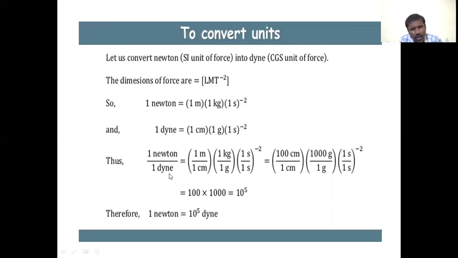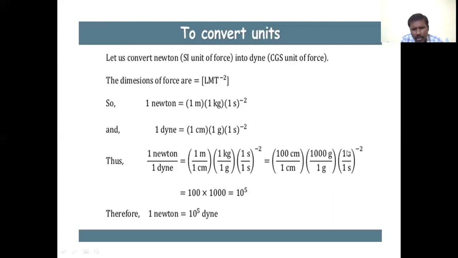Thus we can write this as 1 Newton by 1 dyne equals 1 meter by 1 centimeter into 1 kg by 1 gram into 1 second by 1 second to the power of minus 2. We have to convert meter into centimeters: 1 meter equals 100 centimeters, that is 100 centimeter by 1 centimeter. As well as convert kilogram into grams: 1 kilogram equals 1000 grams, that is 1000 grams by 1 gram.